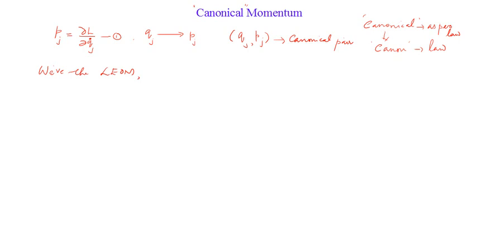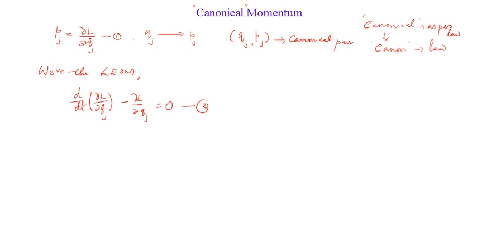So what is the Lagrange's equation of motion? That is d/dt, the time derivative, of ∂L/∂qj dot, minus ∂L/∂qj, is equal to 0. That is the way in which we usually express the Lagrange's equation of motion. Let this be my equation number 2 for the time being.